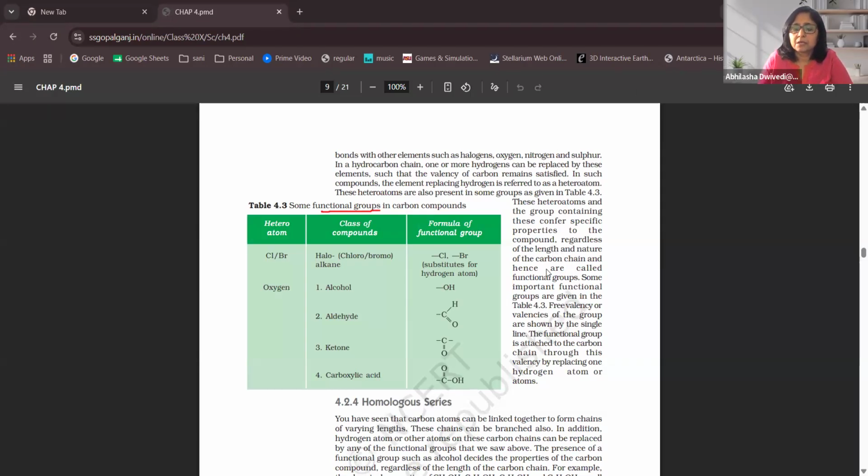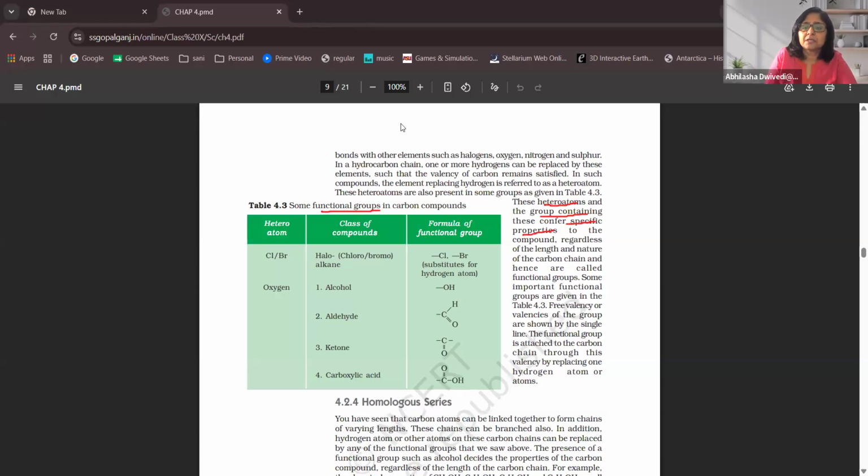Here we have heteroatoms. Heteroatoms are different types of elements together, and the group gives specific properties to the compound, regardless of its length and nature.